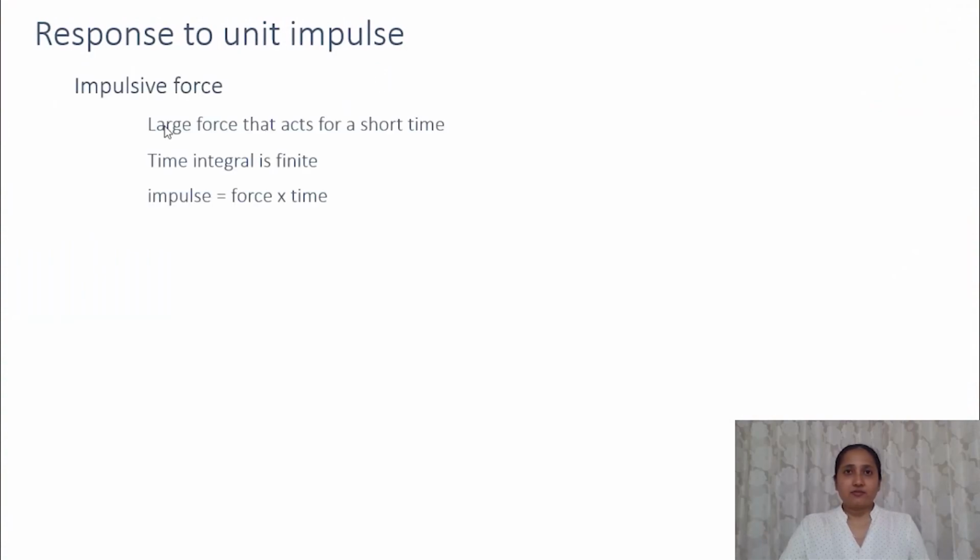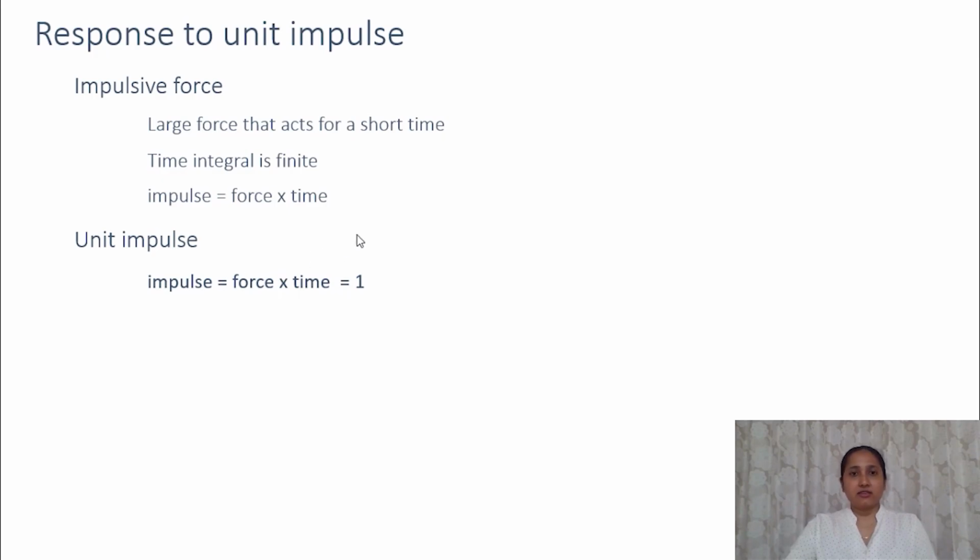If a large force acts on a body for a very short time, that is called impulsive force. And the time integral will be finite. That means the force integrated over time will be a constant. It will be a finite value. And the quantity of this impulse is equal to force times time. So what is a unit impulse? If the value of this impulse is equal to 1, we can call this a unit impulse.